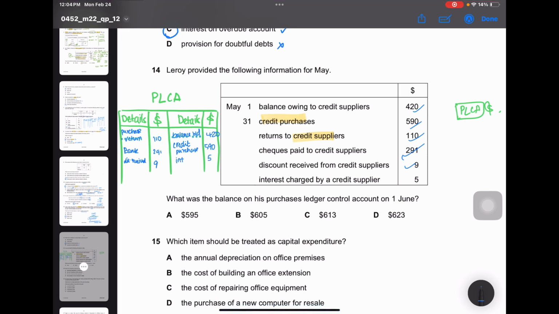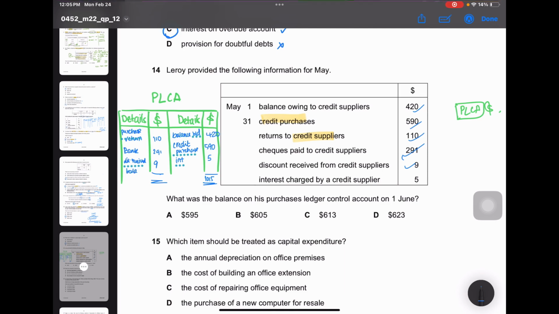Okay, now let's quickly take the totals. It is more likely that the credit side is greater than the debit side. So 420 plus 590 plus 5 gives a total of 1015. And we have to subtract 110, 291 and 9 from that total, which is 605.